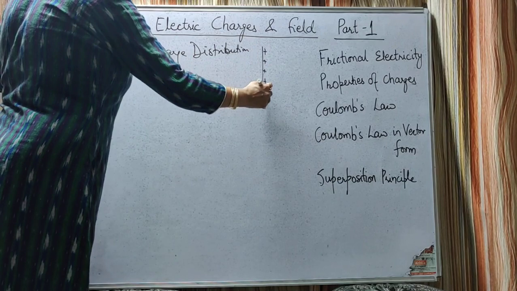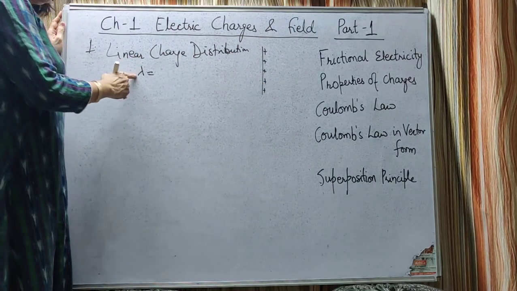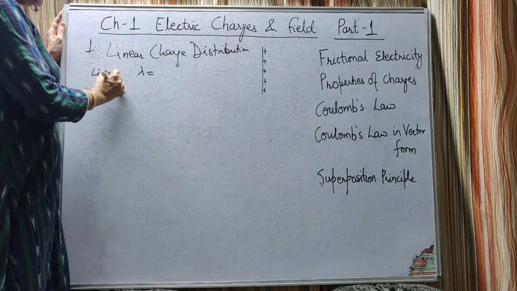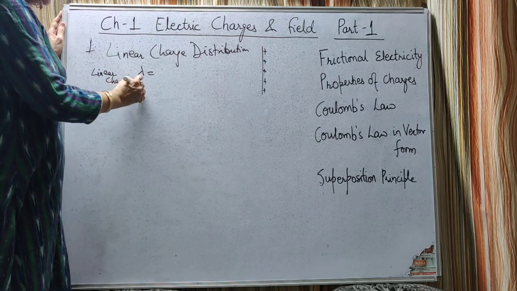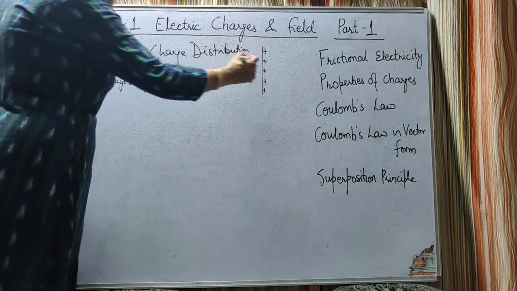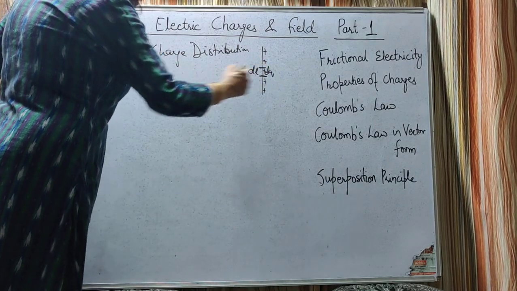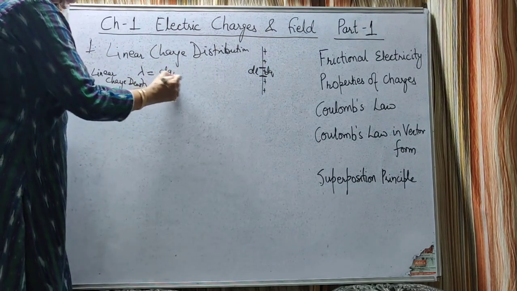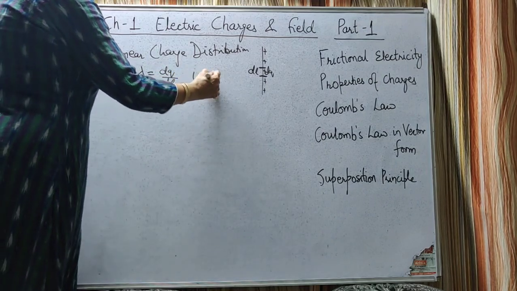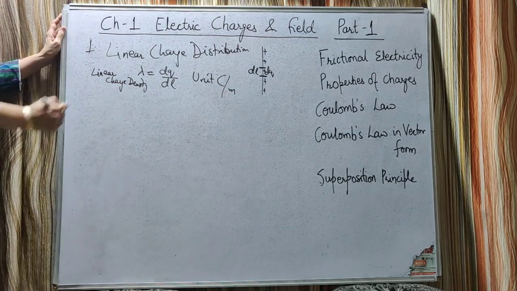For example, positive charge is uniformly distributed. So for this we calculate linear charge density. This linear charge density is given by charge per unit length. Let in a small length dl, dq charge be enclosed, then this is given by dq upon dl, charge per unit length. And its unit will be coulomb per meter.